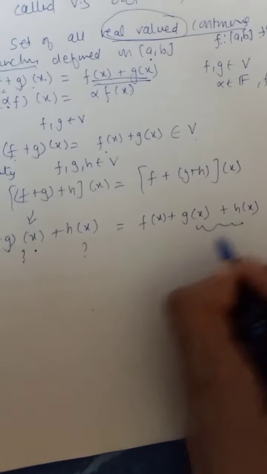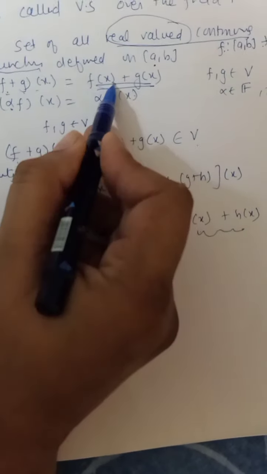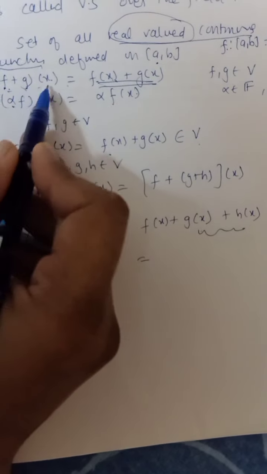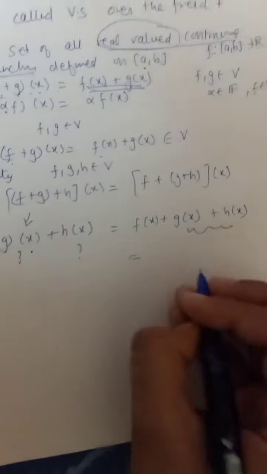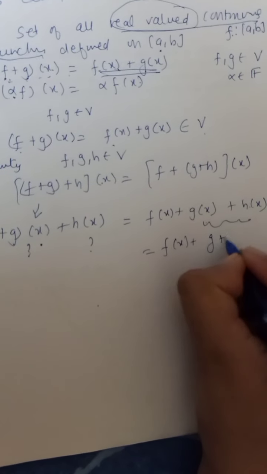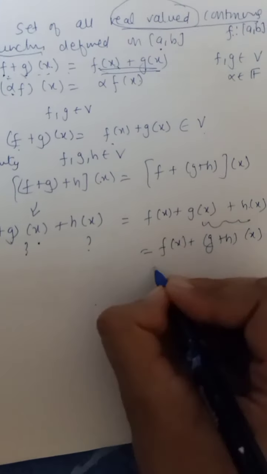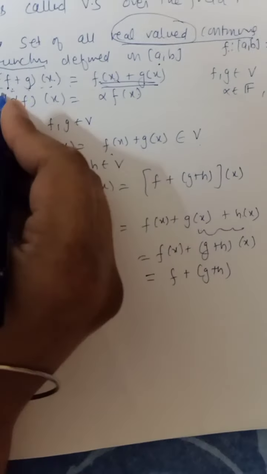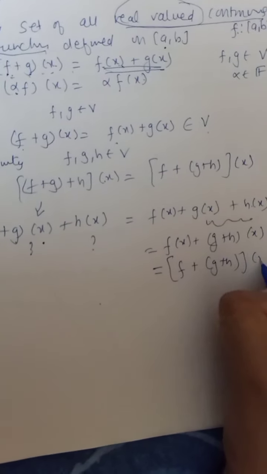Now if I combine these two, again using this, we can write f(x) plus g(x) as (f plus g)(x). This is given to us. So I am writing g(x) plus h(x) as (g plus h)(x). So this is f, and again using this I can write it as this.